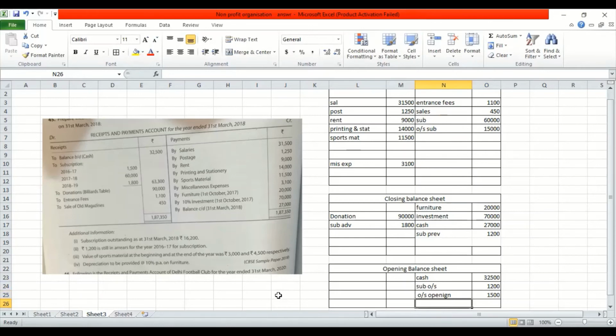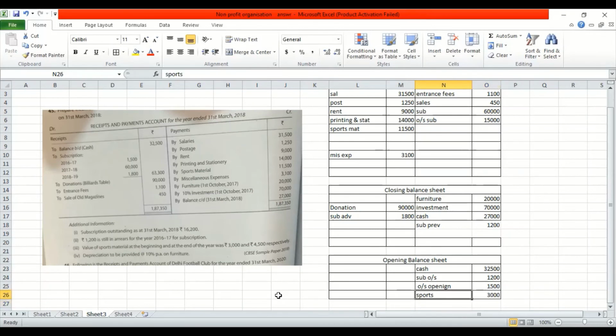Now let's look into the value of sports material. If you see the other slide where I told you goods consumed, so that is what it is. The opening balance is 3,000 and closing 4,500. So opening balance in the opening balance sheet, I will write here sports material opening 3,000. What is the second effect? I told you it has to be added to the income and expenditure. I asked you to remember the trading account, opening stock plus purchases. So I'm going to write here plus opening, which is given 3,000.